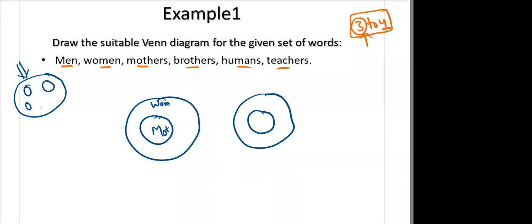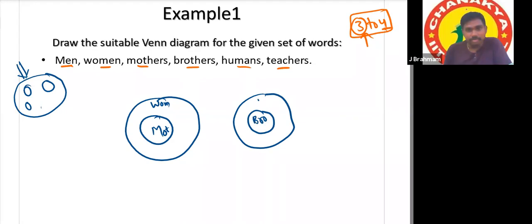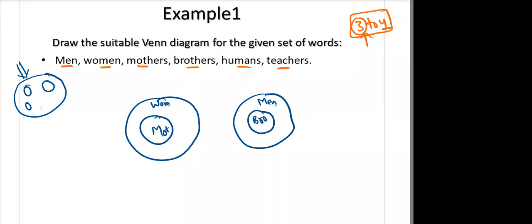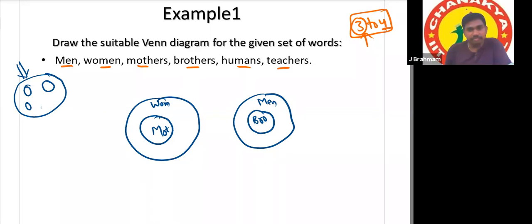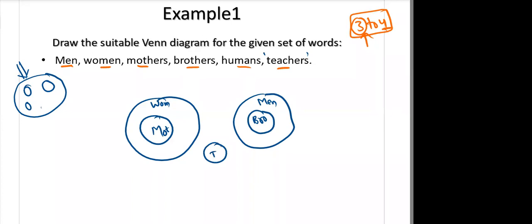And then, sir, we should draw a circle in between both of them. Teachers. Tell me what will be the circle for teachers? It should connect both of them, men and women, because teachers can be men and women.